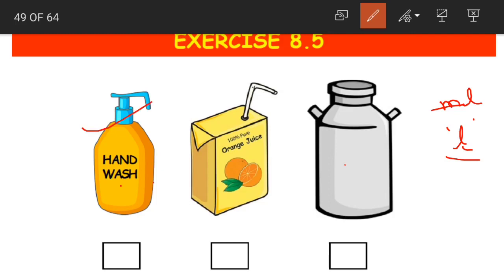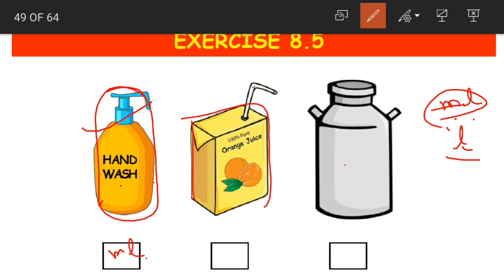Coming to the first one, hand wash. How much hand wash do we get children? Do we buy lots and lots of hand wash? No, we will buy only in small quantities. So that is our milliliters. The capacity of this is milliliters. Now next, coming to orange juice, we are having a small pack of orange juice.